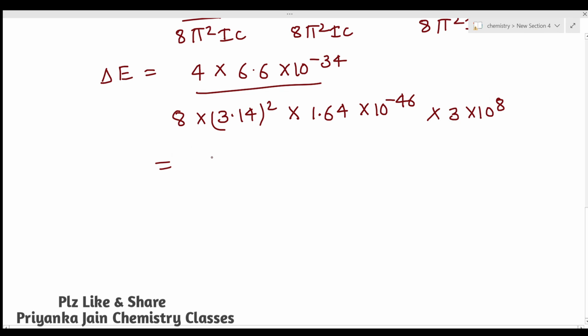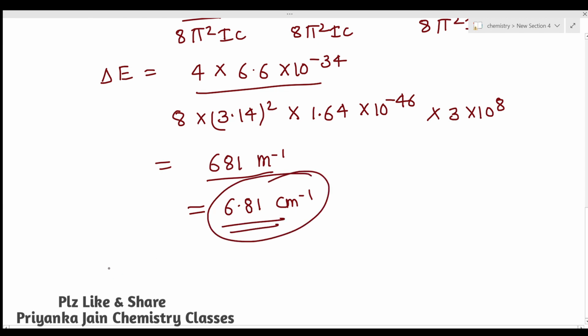Now you can calculate this. It will come around 681 meter inverse. This value is in meter inverse, and you have to find it in centimeter inverse, so it will be equal to 6.81 centimeter inverse. This will be your value, so this is your answer for the frequency of that line.